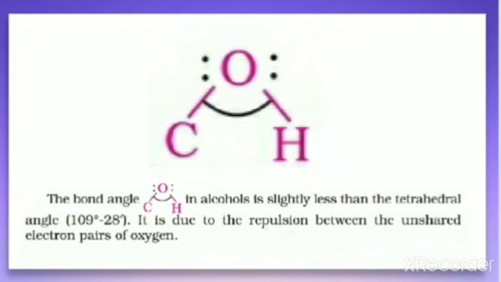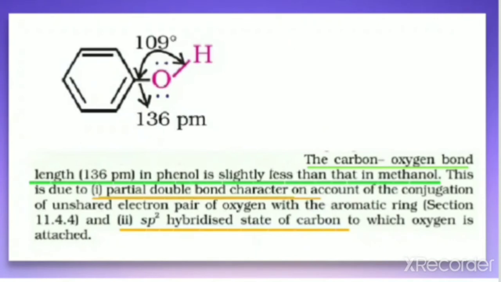What about the bond length? When you compare the bond length of an aromatic alcohol with the aliphatic, you can find that in the case of phenol, that is aromatic alcohol, this CO length is slightly less than in methanol. So why does this happen? Why is this bond length lower?